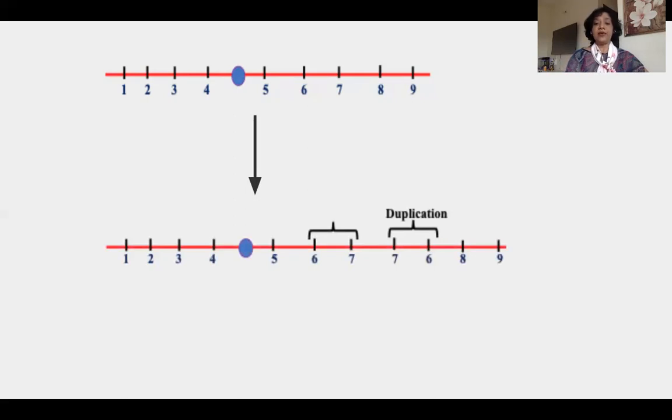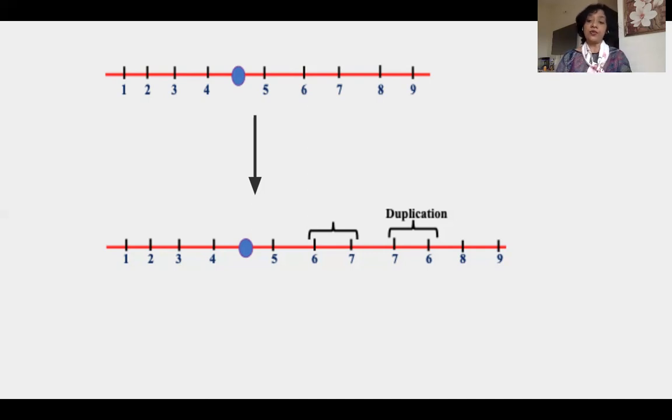The gene order is 1, 2, 3, 4, centromere, and then 5, 6, 7, and then 6 and 7 are duplicated. It is a tandem duplication because the duplicated segment is placed adjacent to the original segment.